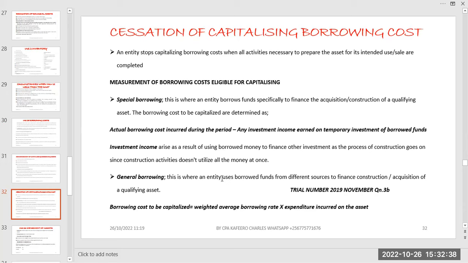If, let's say, you've taken 5 million from a given bank and you've got a bond, you multiply their percentages to the figure, and then you less the investment income. But for this one, we are getting the weighted average borrowing, but this time around we are multiplying by the expense incurred on the asset, what we have actually incurred.